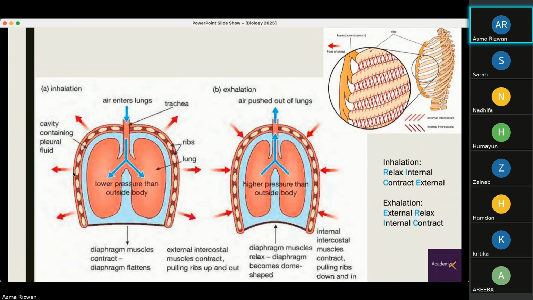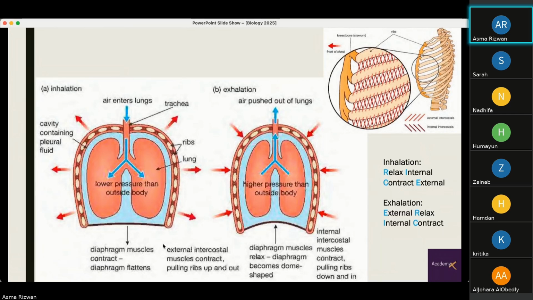So during inhalation, what is happening is when we breathe in, the diaphragm muscle, which is originally a dome-shaped muscle, flattens. And so it increases the thoracic cavity. Air enters our lungs, and since we have lower pressure than the outside, it is easier for air to move from a higher concentration to a lower concentration. Again, we can breathe in enough air because the diaphragm has become flat and it has increased the volume of our thorax.